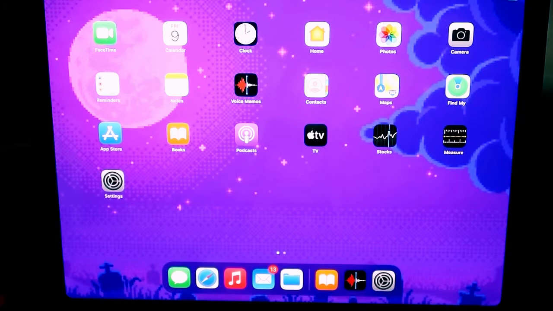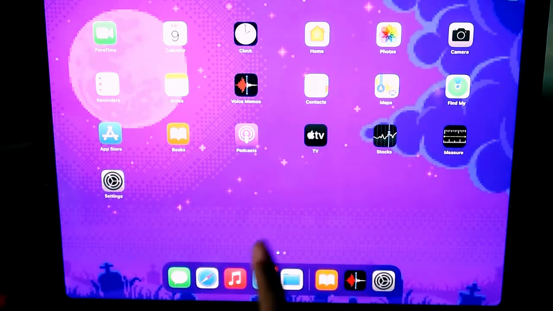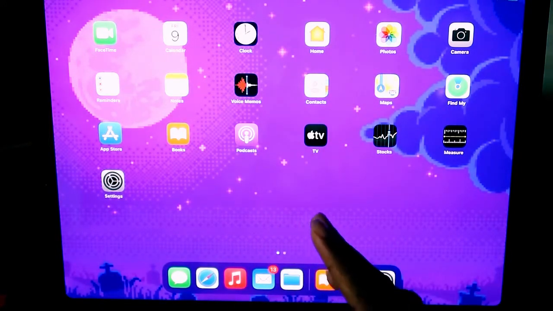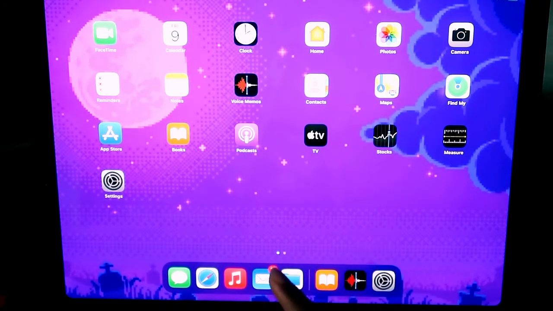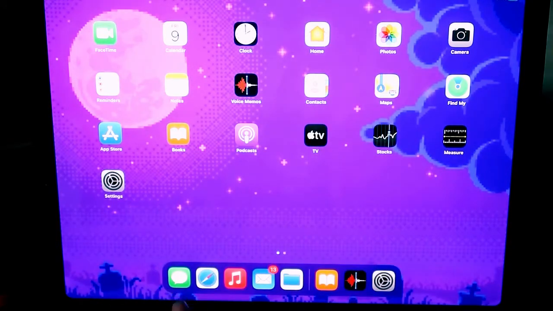So these are the things we get to see on the first page. And all these are the default applications. Yeah, all those things are default. By default they provide us these. And over here on the bottom you will see these icons.